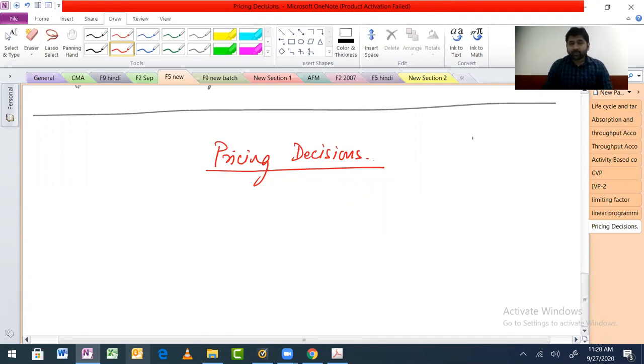Now in pricing decision, first thing, how will you price a product? Think, what will you consider if you are doing any business, a restaurant business, which generally people think about. If you're doing that, how will you price the product that you are making and selling? What could be the criteria?